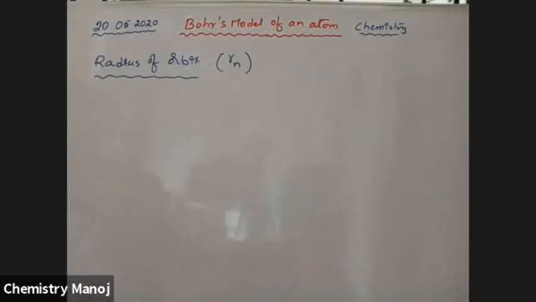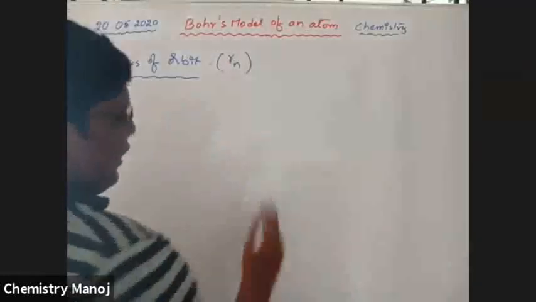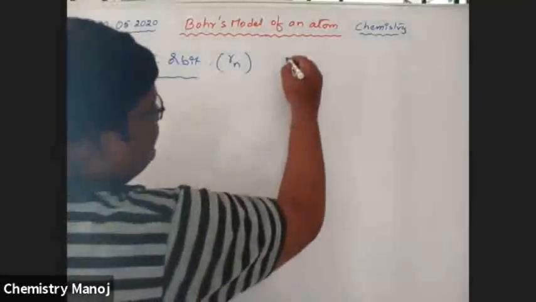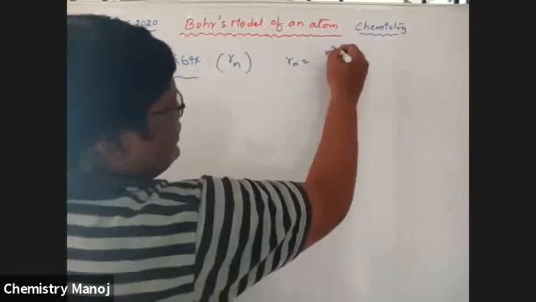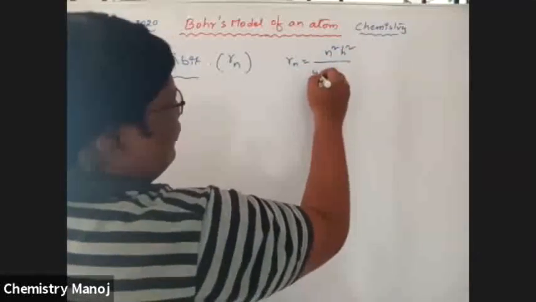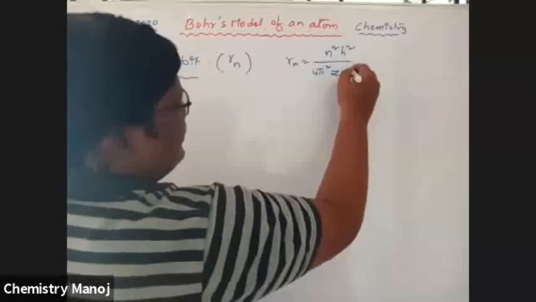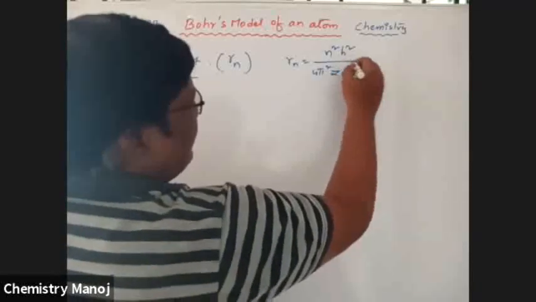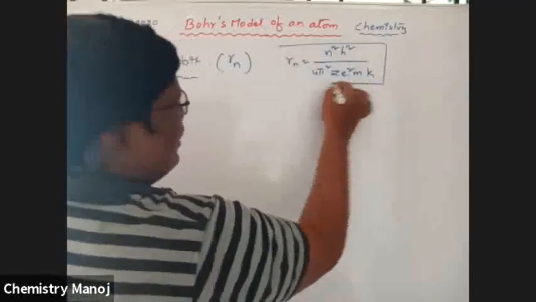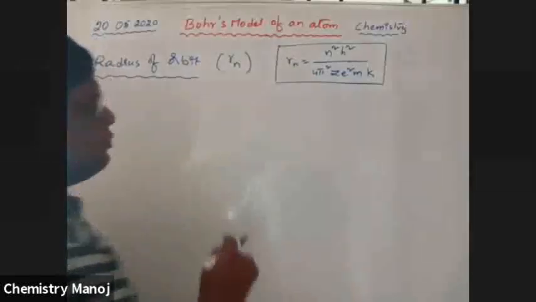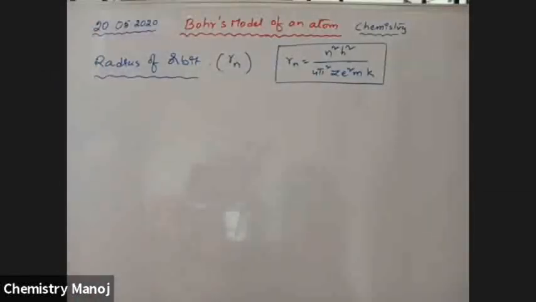How do we derive the radius of the nth orbit? The radius of the nth orbit is given by the formula n square h square by 4 pi square z e square m k. I am going to derive this formula right now.